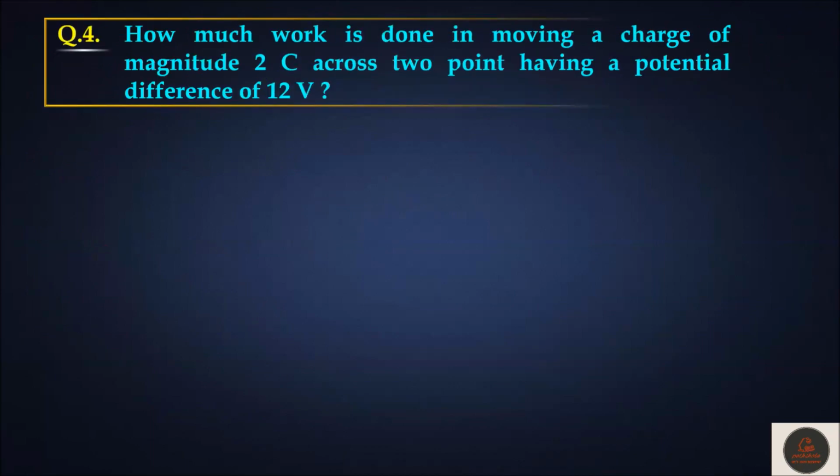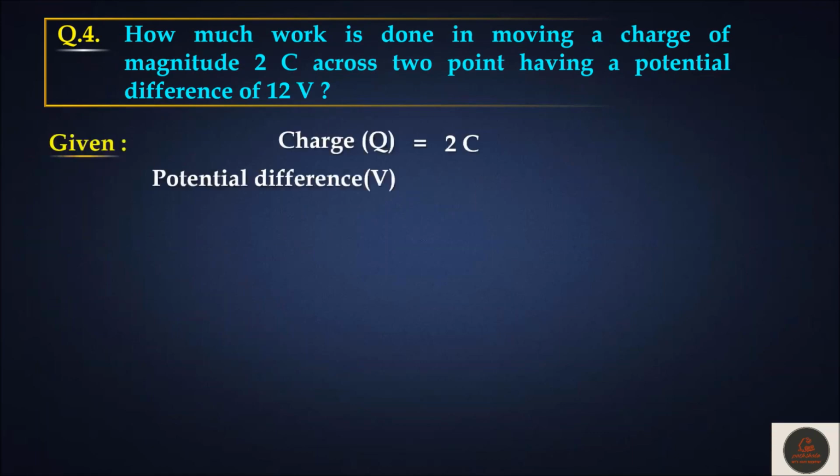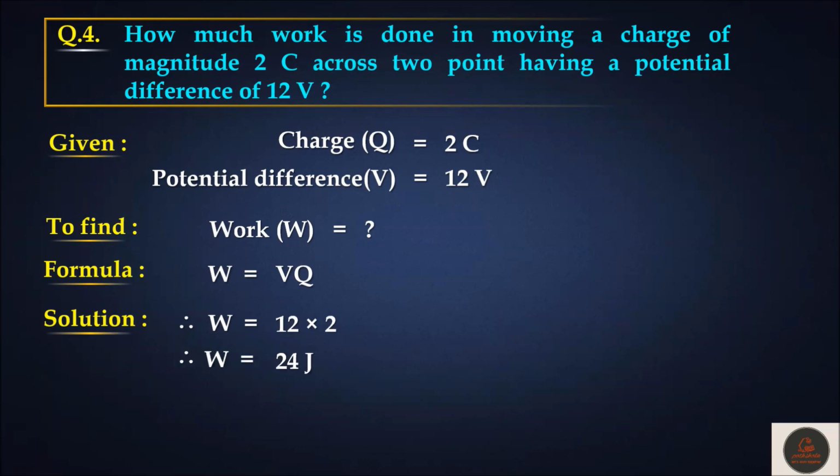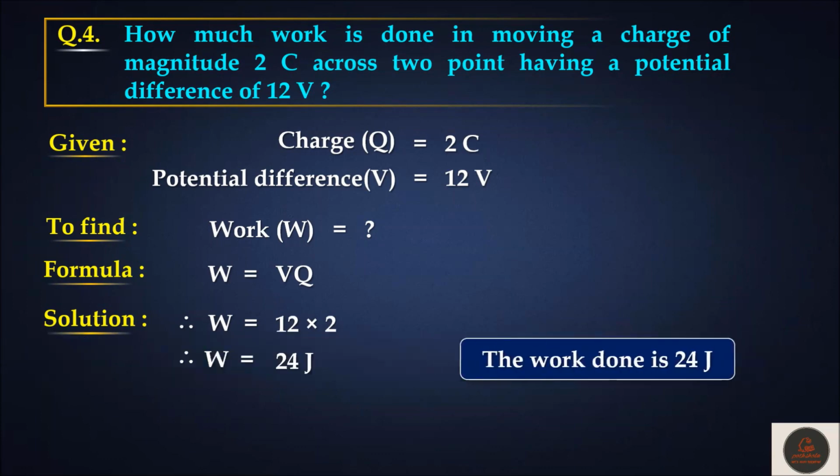Next question. How much work is done in moving a charge of magnitude 2 coulomb across 2 points having a potential difference of 12 volt? Charge is given as 2 coulomb. Potential difference is 12 volt. Work done we have to determine. So formula we are going to use here, W is equal to V into Q. V is 12, Q is 2. So once we multiply, work done becomes 24 joule. Hence, the work done is 24 joule.